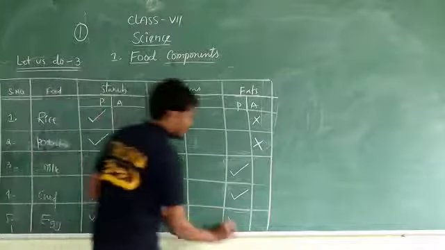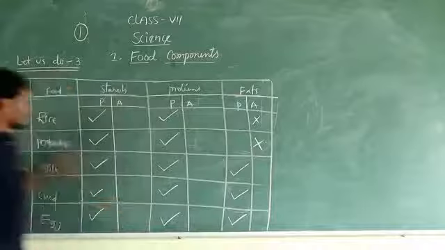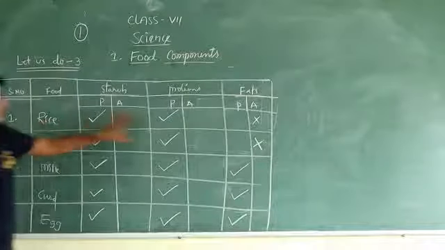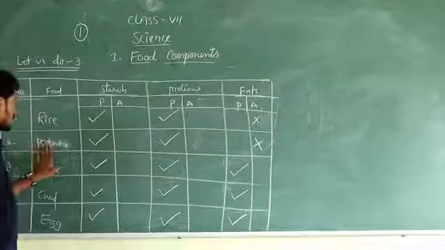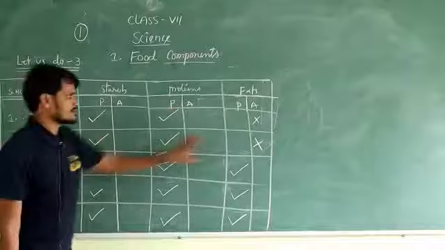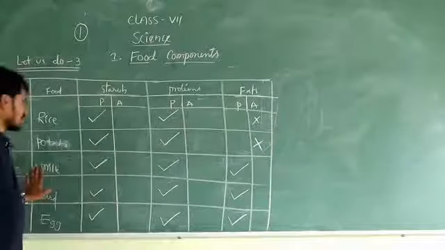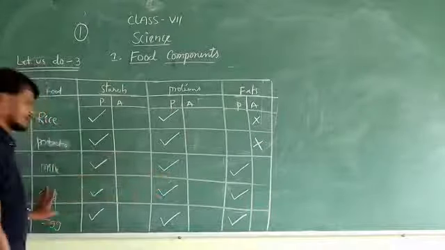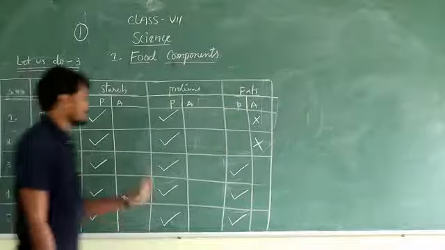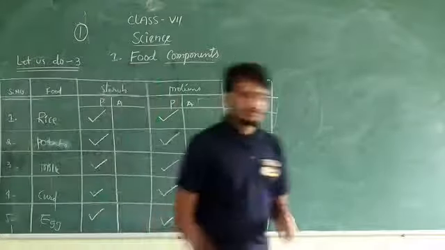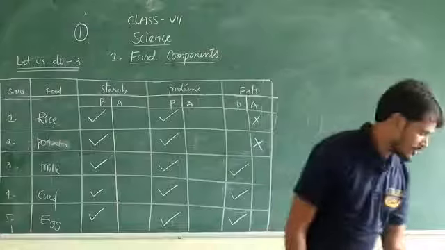Fat is also present. So rice consists of starch and protein. Fats are absent. Potato has starch and proteins. Fats are absent. Milk, all are present. And curd and egg also have all types of nutrients. So we'll discuss the next topic in the next class.